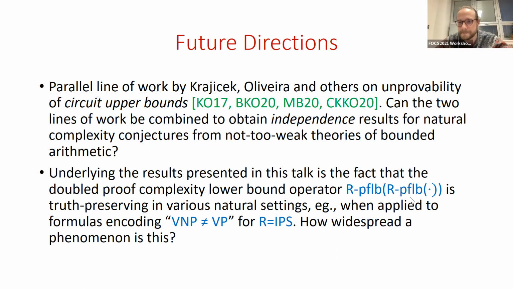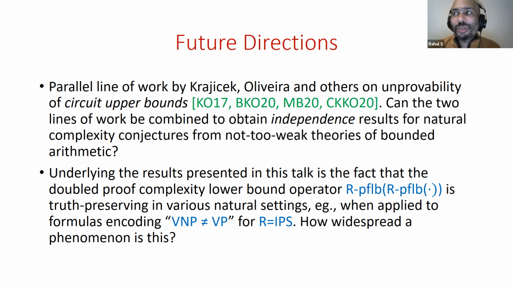So can you say something about the result you have with Iddo showing that VP not equal VNP implies, in that direction? One possibility, I also believe that the formulas are hard, but they might just be hard because they're satisfiable. Can you say something about that? Yeah, absolutely. That was my question too. Yeah, that's definitely a possibility.